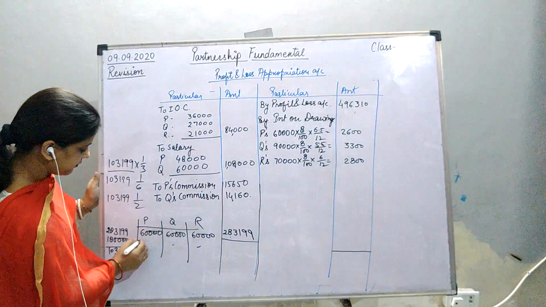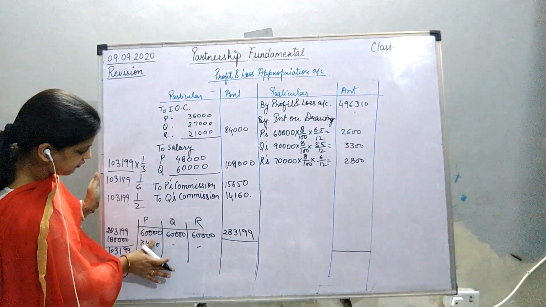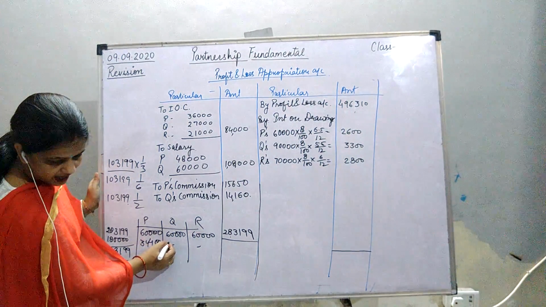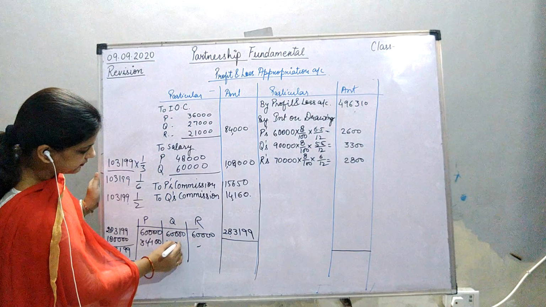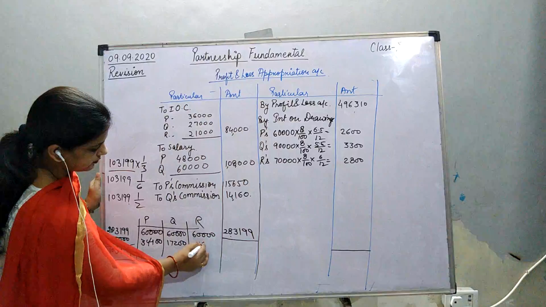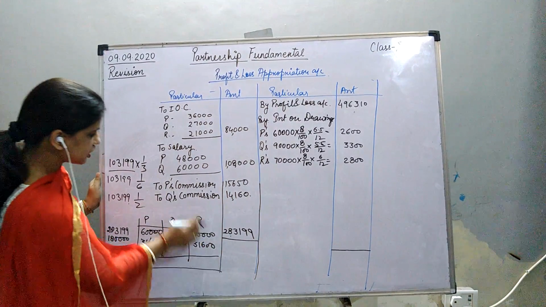That will come 34,400, and 17,200 and 51,600. Now add this and distribute here.